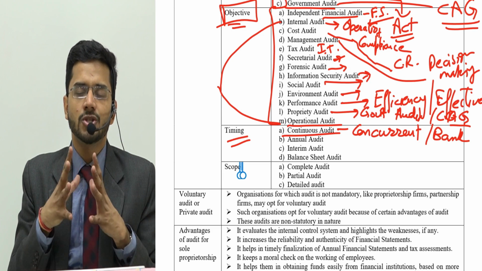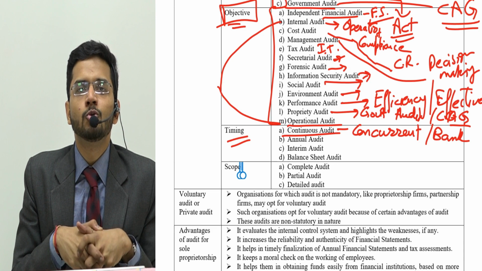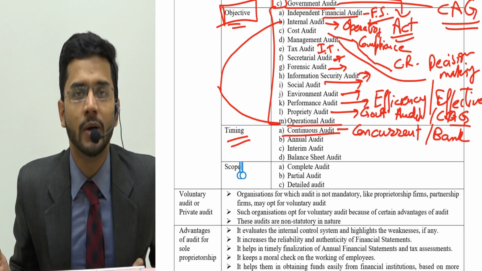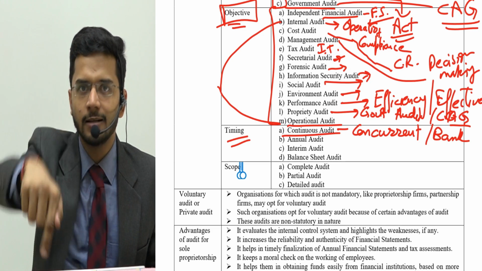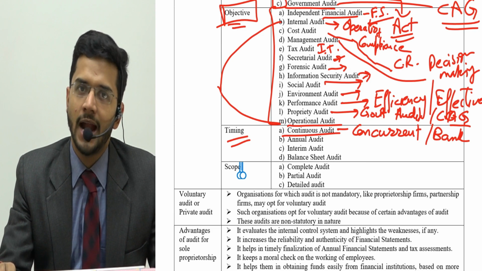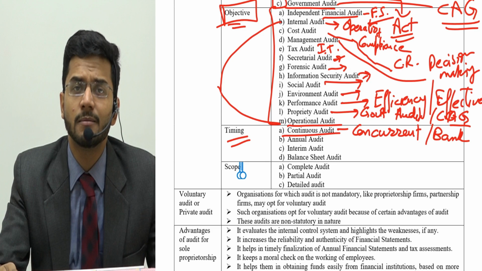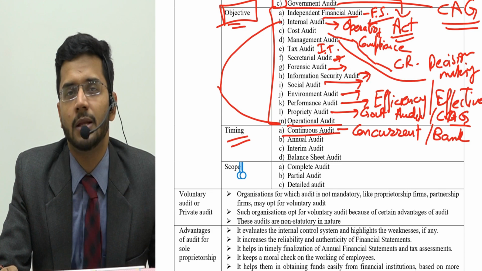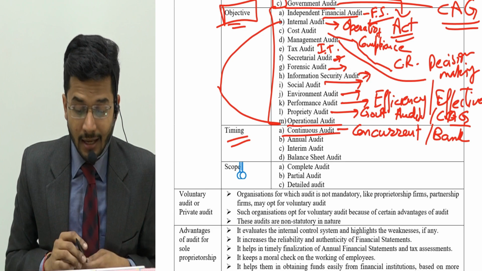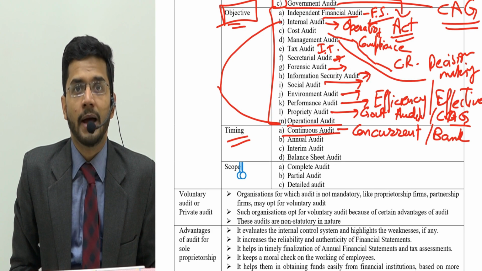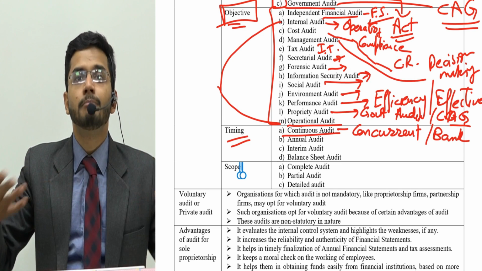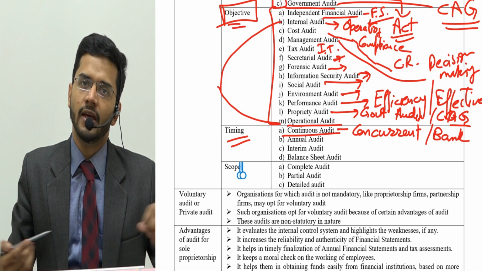To avoid such a situation, the auditor is asked to audit the transactions in a bank in a more frequent manner, which means the auditor should come every week and see the transactions which have happened in the past week, and not at the year end. Because if the auditor comes at the year end, it will be too late. The bank manager would have done many such frauds. So to avoid this, concurrent audit or continuous audit is done for banks, whereby bank auditors are required to visit banks every week or every month and close the audit there and then.